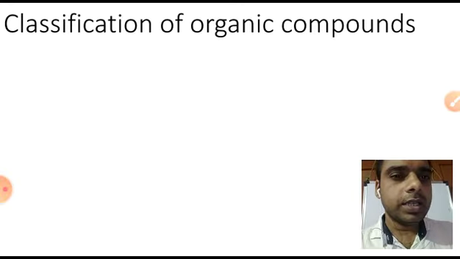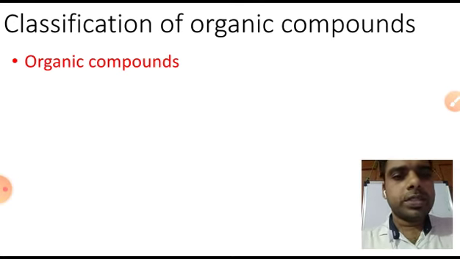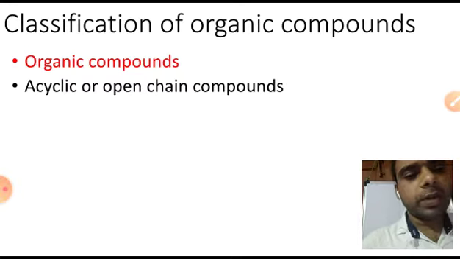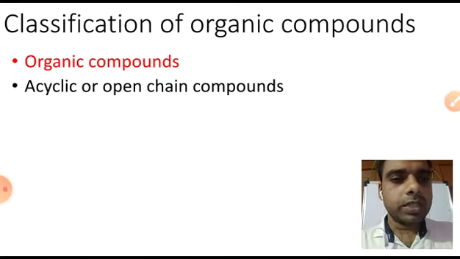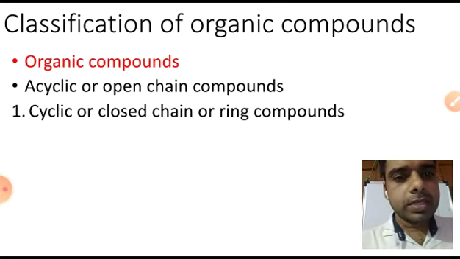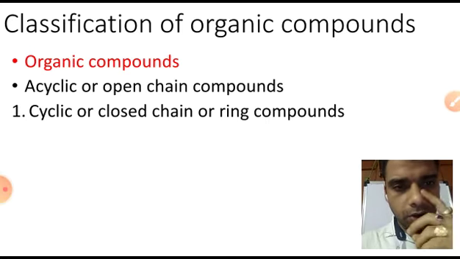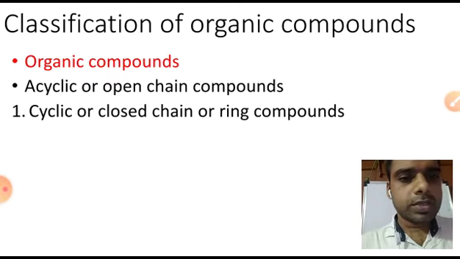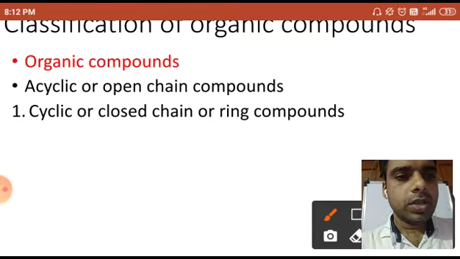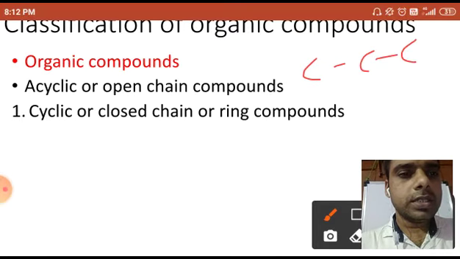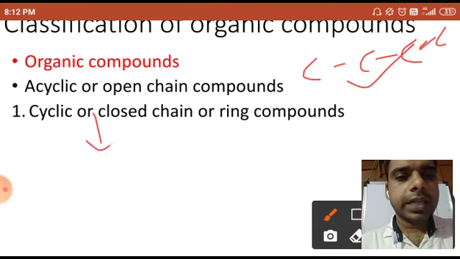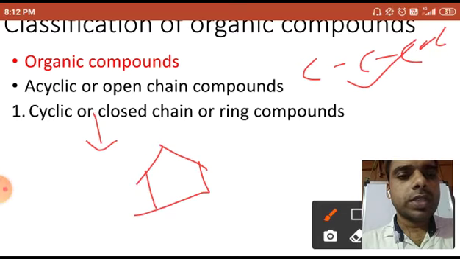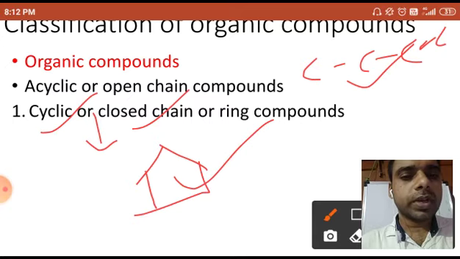In this video we will talk about the classification of organic compounds. As you can see, organic compounds can be classified as acyclic or open chain compounds, and the second one is cyclic or closed chain or ring compounds. Acyclic means open chain. And if it is cyclic, that means closed chain. So this one is the ring compound or closed chain or cyclic compound.